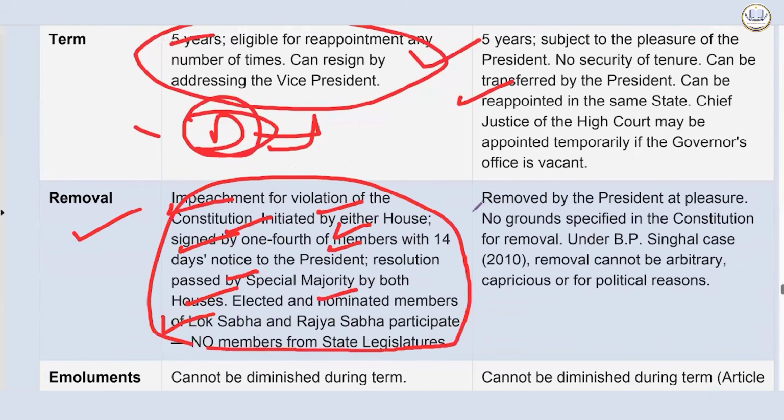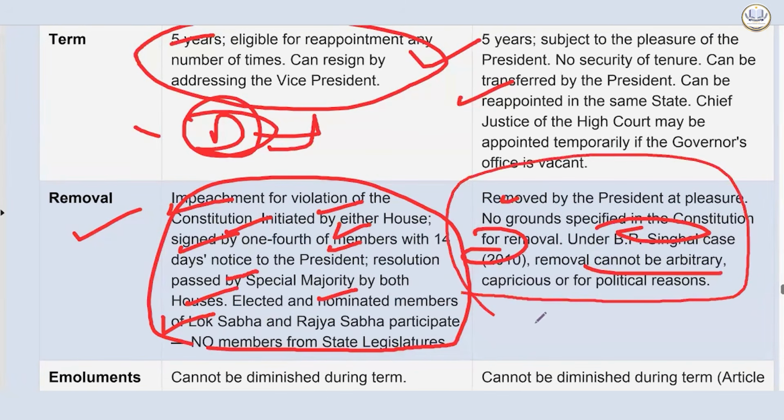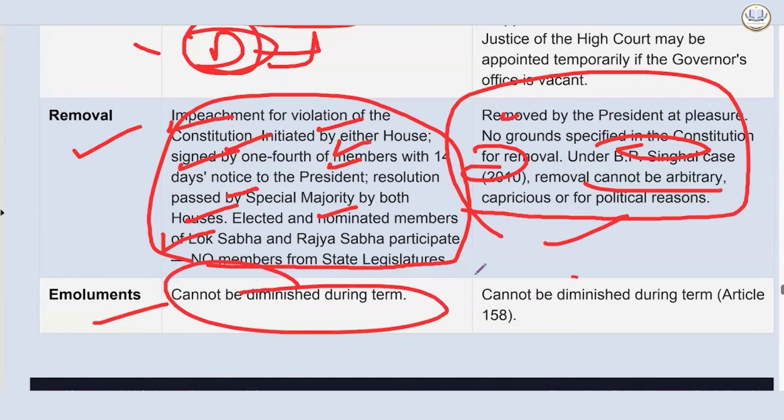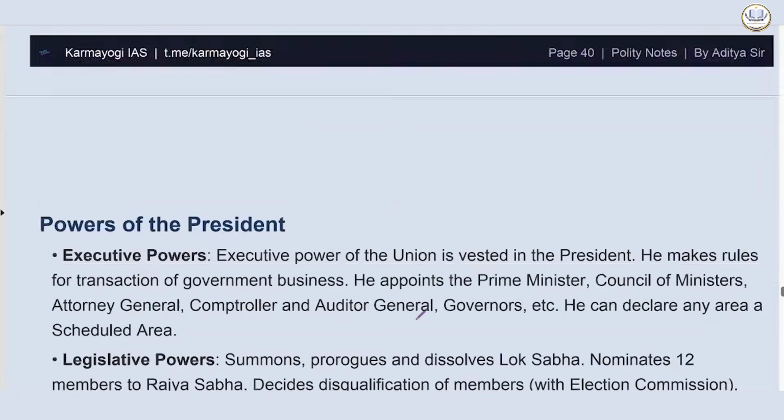In governor, removal by the President at pleasure, no ground specified in the Constitution for removal. Under the BP Singhal case 2010, removal cannot be arbitrary, capricious, or for political reasons. Emoluments: cannot be dismissed during term.